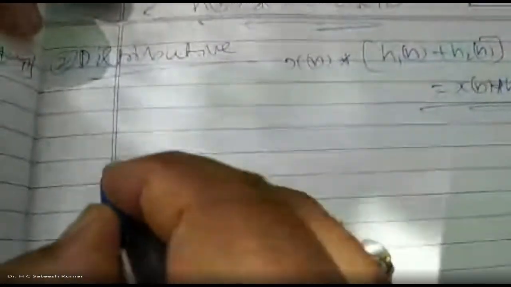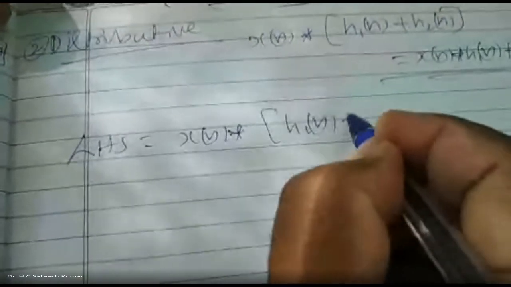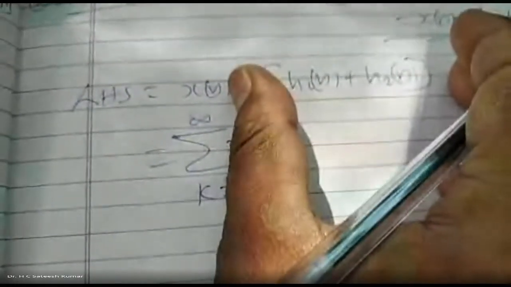Next, the distributive property. It is a very simple one. LHS is equal to x of n convolution with h1 of n plus h2 of n, which by definition is summation k varies from minus infinity to plus infinity, x of k into, the whole thing you treat as h of n, but we should write h of n minus k based on the definition.